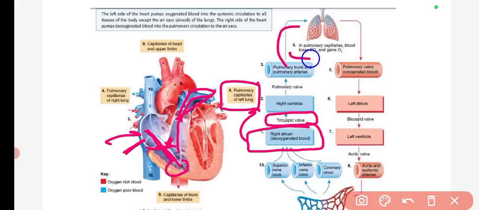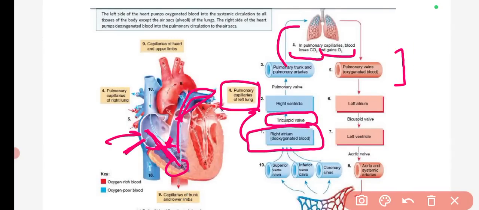Blood loses carbon dioxide in the lungs, which we exhale, and it gains the oxygen, the gas which we inhale. The inhaled gas is taken up by the blood, and the carbon dioxide is released.